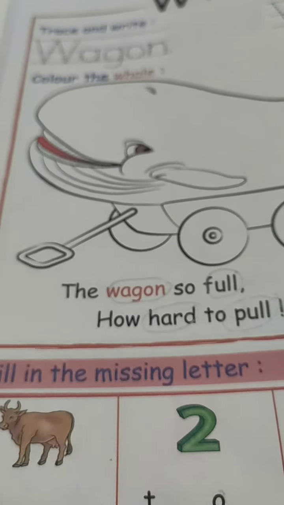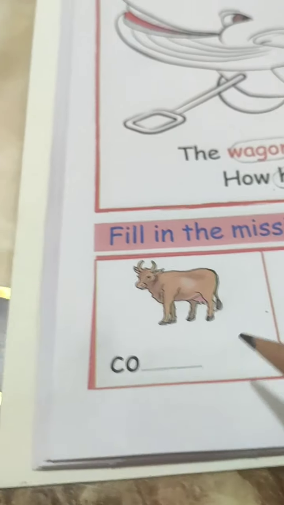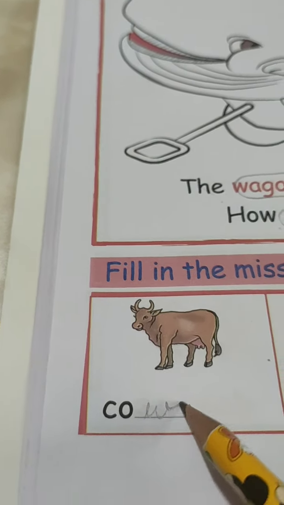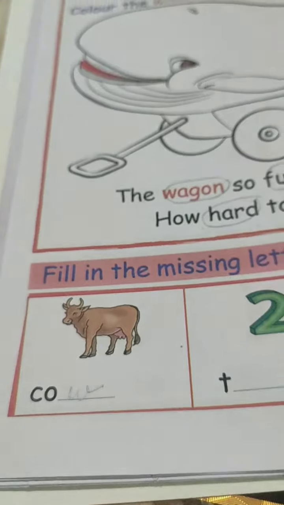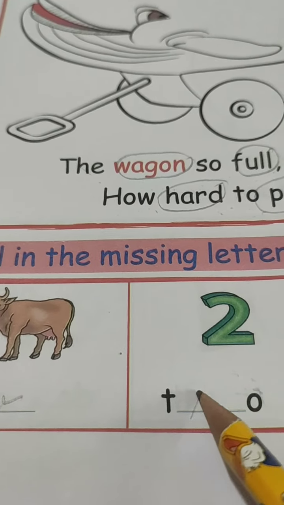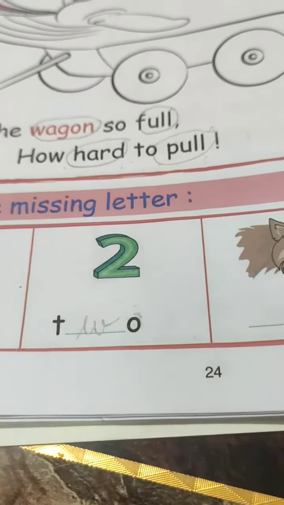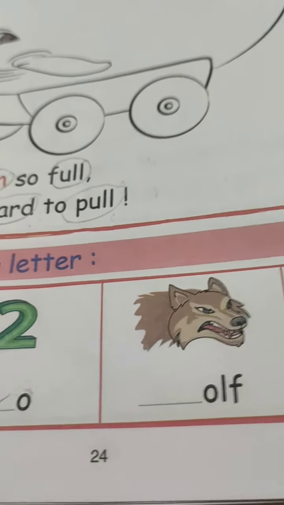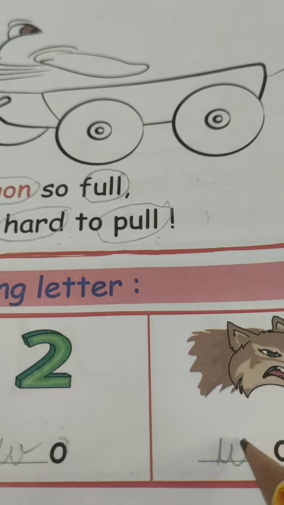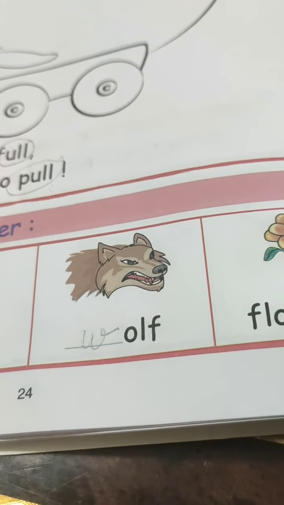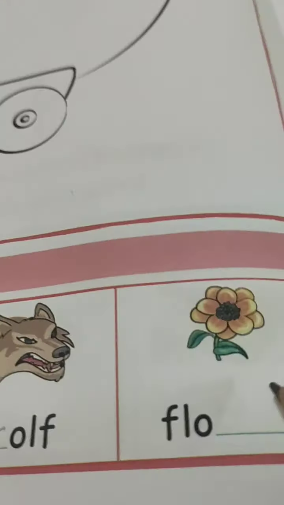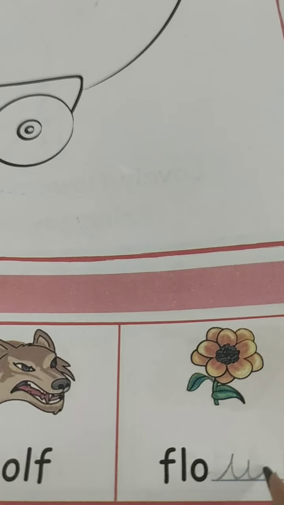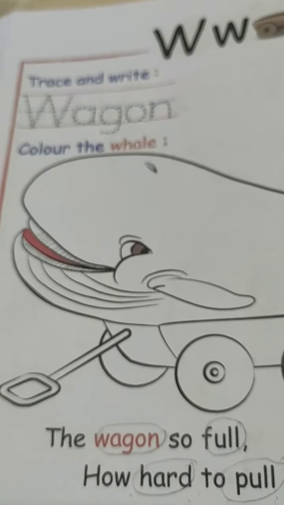Now let's come to filling the missing letter. This is cow. C-O-W, cow. This is number two. T-W-O, two. This is wolf. W-O-L-F, wolf. And this is flower. F-L-O-W-E-R, flower. Complete till this? Everyone completed?